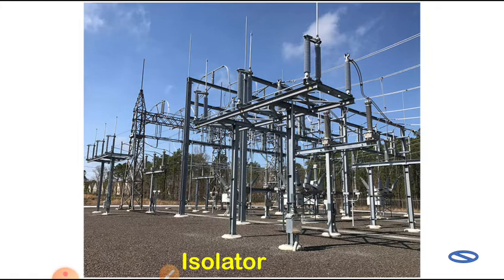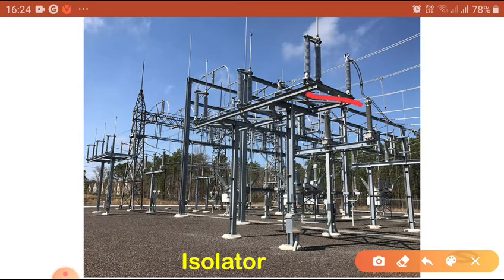Now you can see, where is the isolator here? You can see that this is an isolator, this is the R phase, Y phase isolator, and this is the R phase, this is the Y phase, this is the B phase.